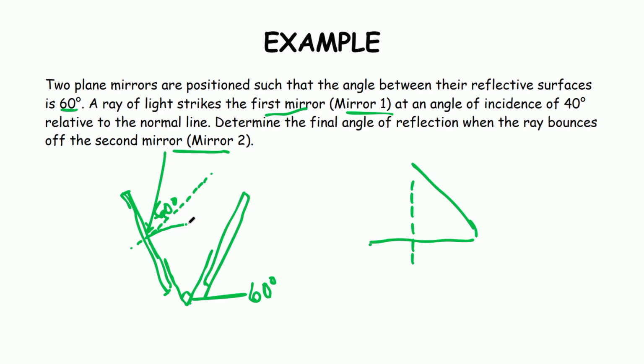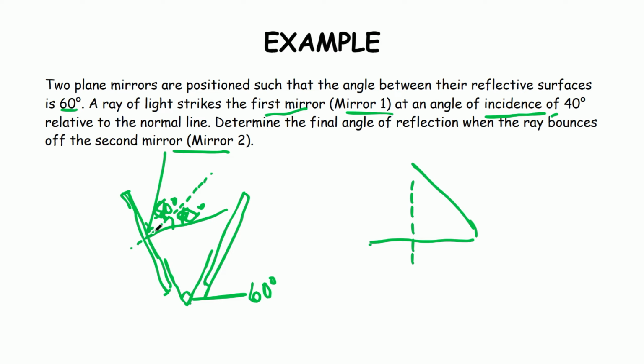And then by the law of reflection, the angle of reflection here on our mirror 1 is also 40 degrees, because our angle of incidence is 40 degrees.